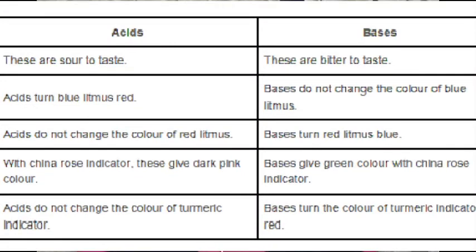Let us conclude today's class. Acids are substances which have a sour taste. Bases are substances which have a bitter taste. Acid turns blue litmus to red. Base turns red litmus to blue. Turmeric turns red in basic medium. Turmeric stays yellow in acidic medium.